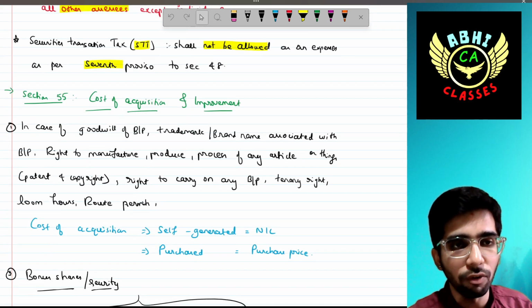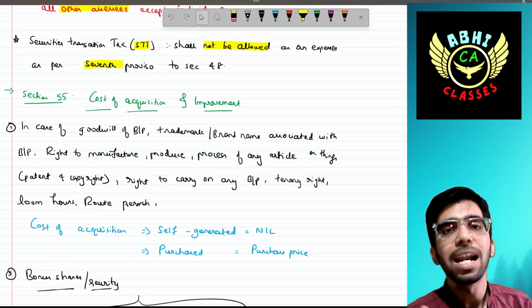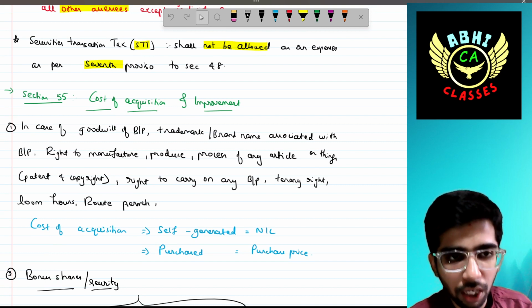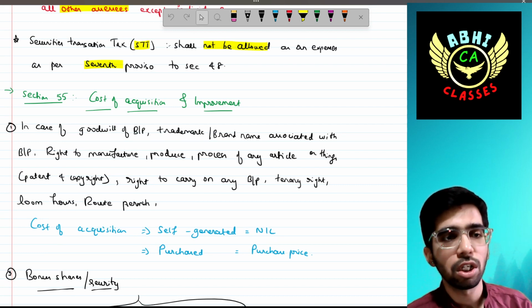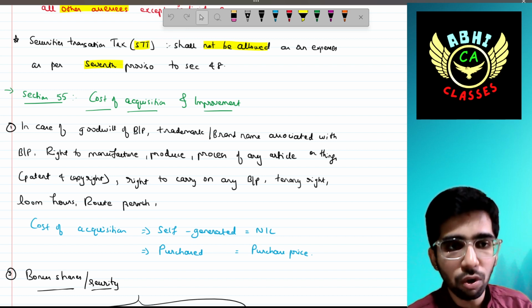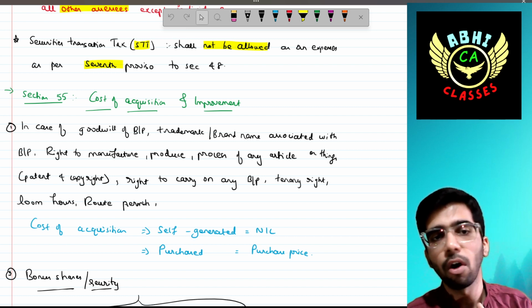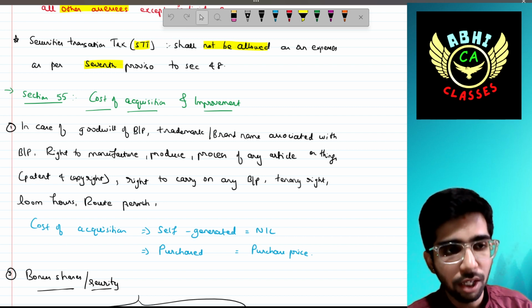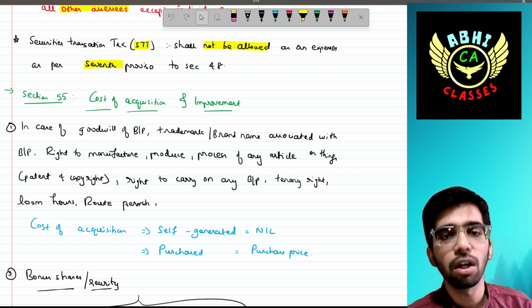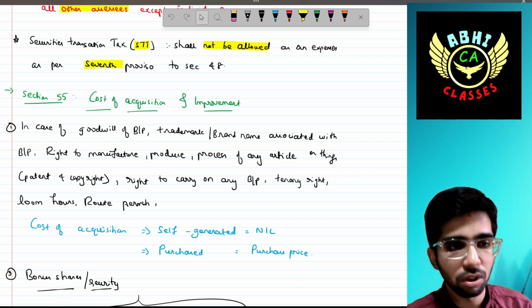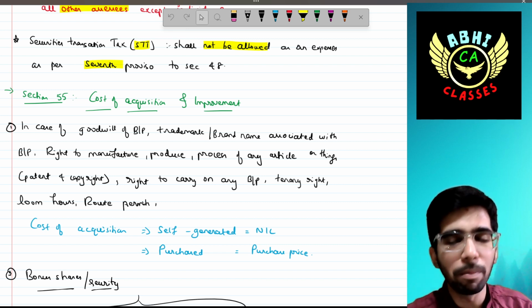Then section 55, the cost of acquisition and improvement in case of goodwill of business or profession, trademark, brand name associated with business or profession, right to manufacture, produce, or process any article or thing, patent or copyright, right to carry on any business or profession, tenancy rights, loom hours, route permits.